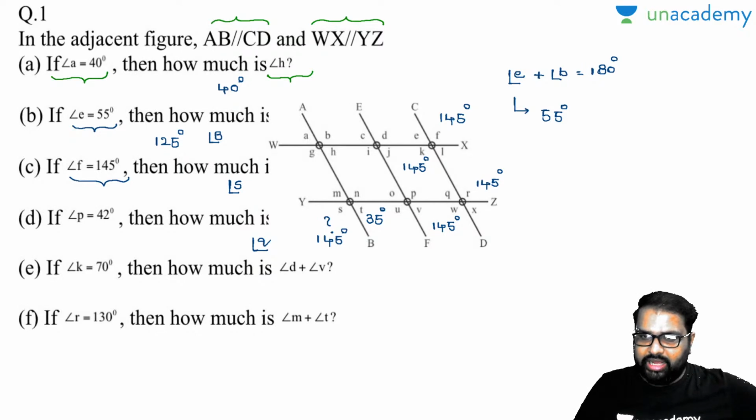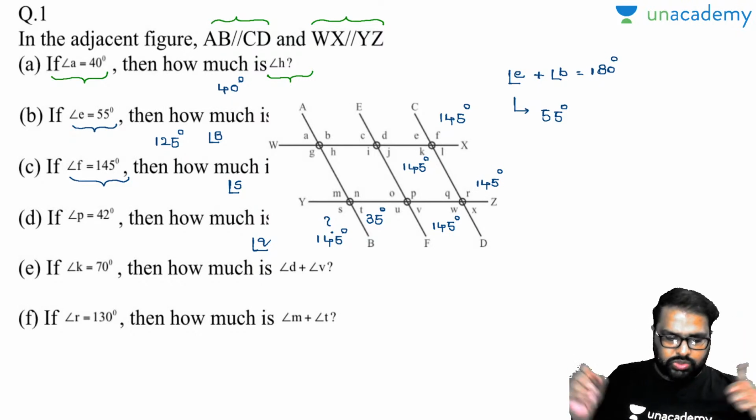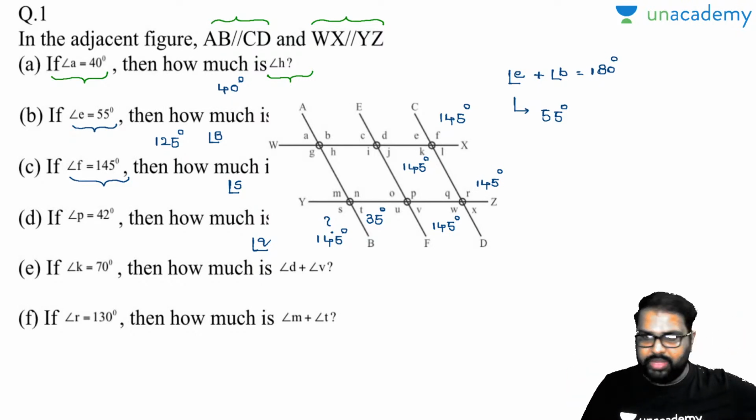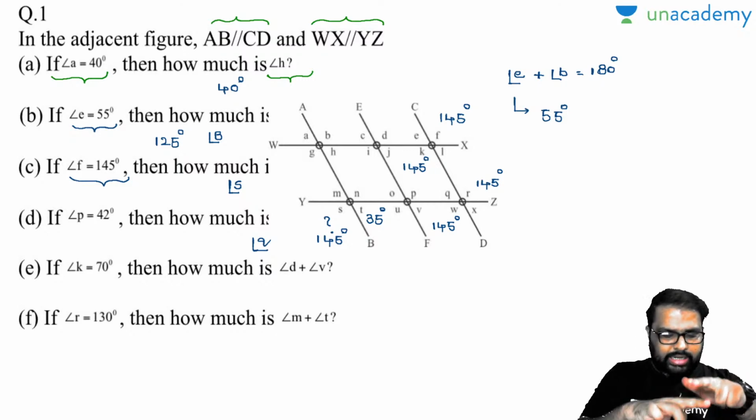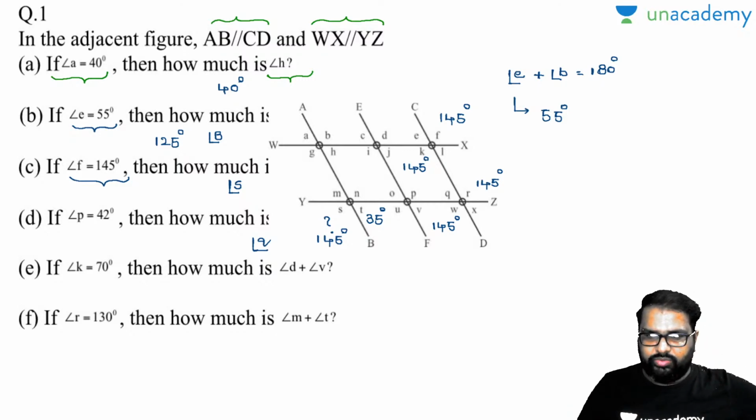See here, if angle F is 145, the vertically opposite angle to F will be 145, so K will be 145. Now look, WX and YZ are parallel lines and CD is a transversal. Interior alternate angles will be equal, so if this is 145, this will also be 145. F and W are vertically opposite angles, so they are also equal at 145. W and T are interior angles on the same side, which add up to 180 degrees, so this will be 35. Am I right or wrong?